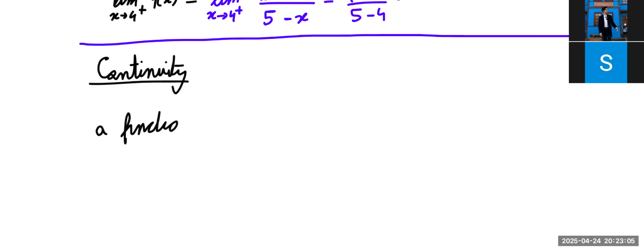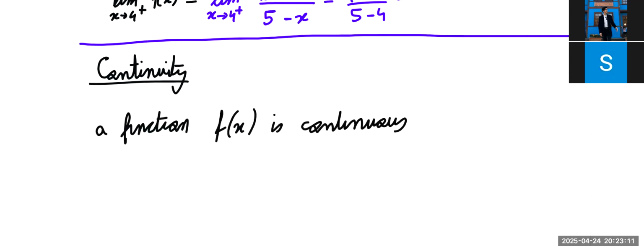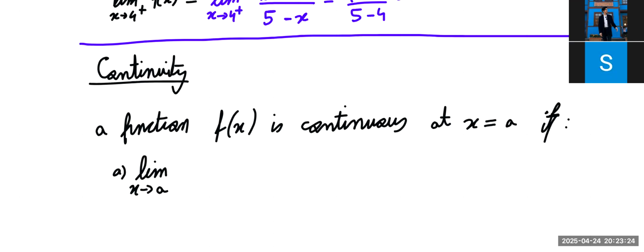f of x is continuous at any point x equals a, for example, if all three of these conditions are satisfied. Number one, the limit as x approaches that a value of the function exists. So obviously the function needs to be approaching something at least.